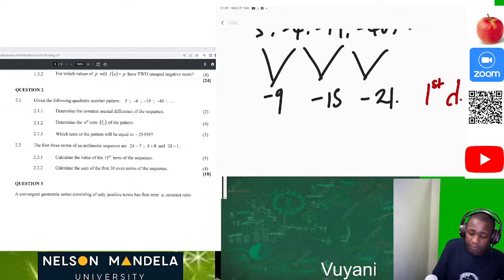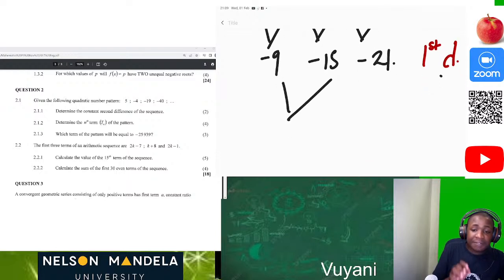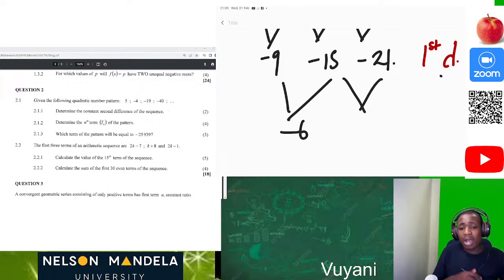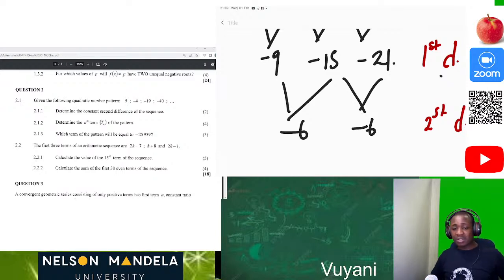Now let's look for the second difference. Negative 15 minus negative 9 is going to give us negative 6. Then negative 21 minus negative 15 is also going to give us negative 6. So we can actually see that our second difference is constant.